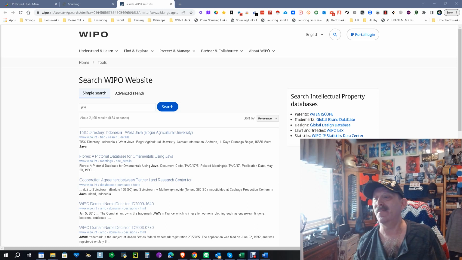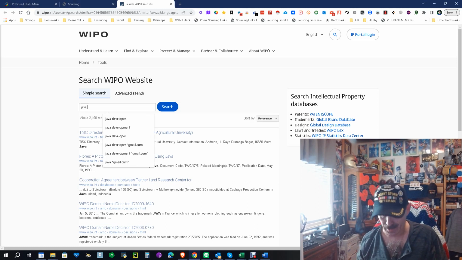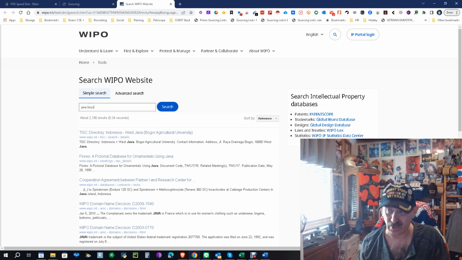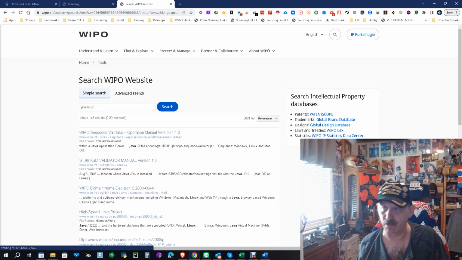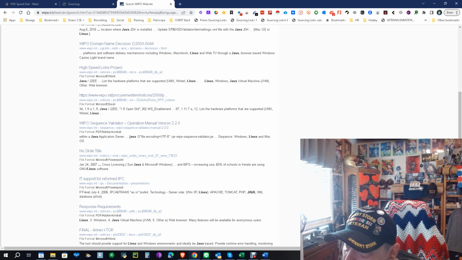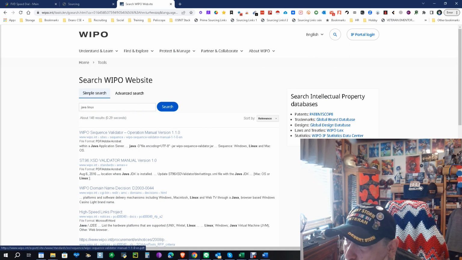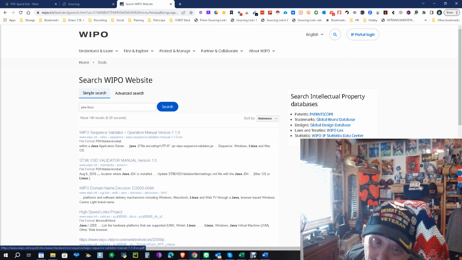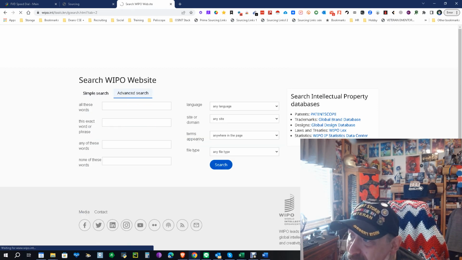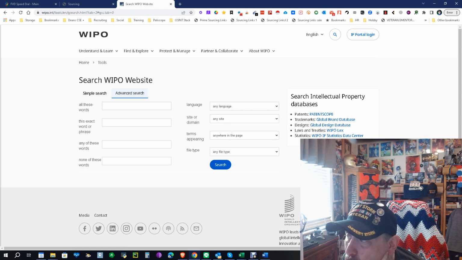Now, obviously, Java, let's add the word Linux so they know we're actually looking for more Java programming than anything. And here we go. Look at all this. If you open them up, you get to learn more about them. You get to learn the people who wrote it. Usually there's email addresses, phone numbers. There is an advanced search capability where you can specify any or all, what language, what domain, anything you want. It's really quite interesting what this site can do for you. And it's extremely good in that you can find almost anything.